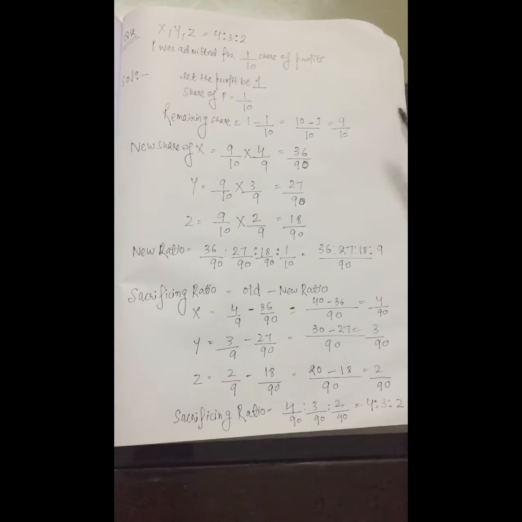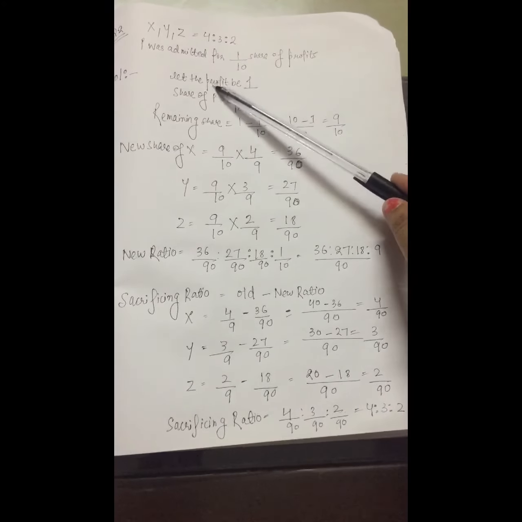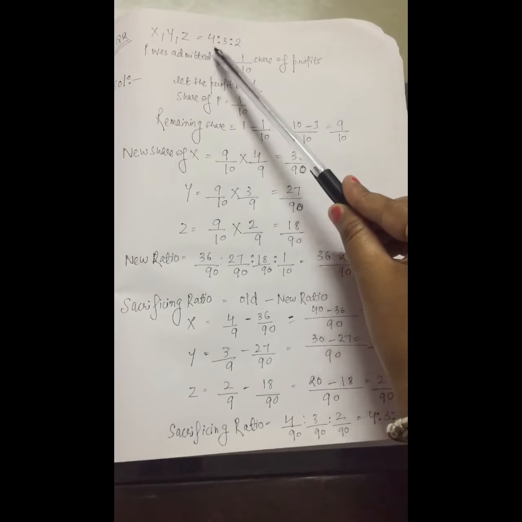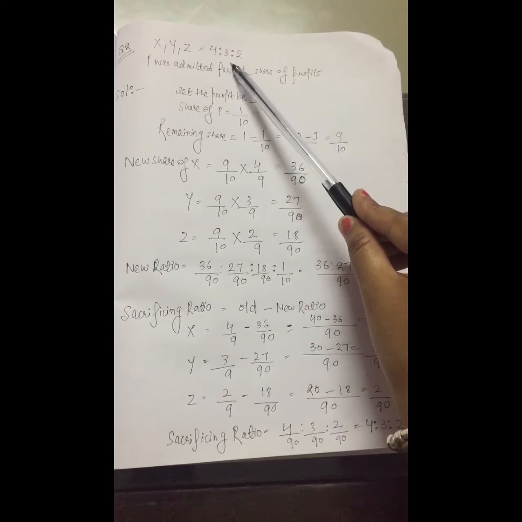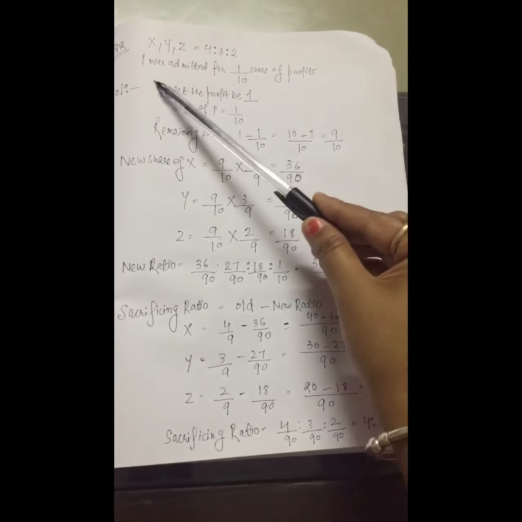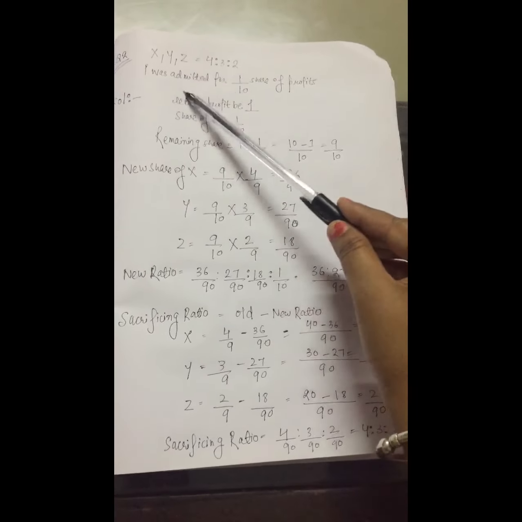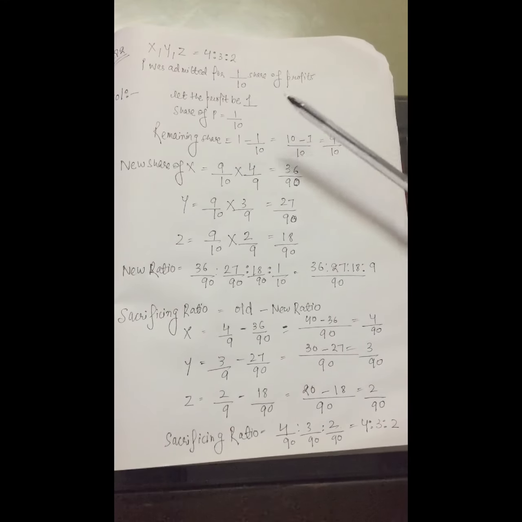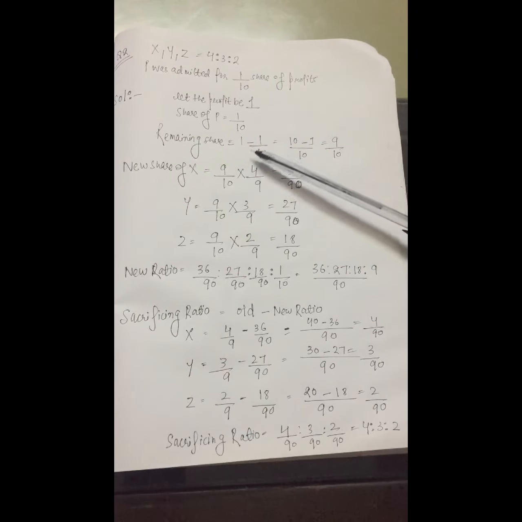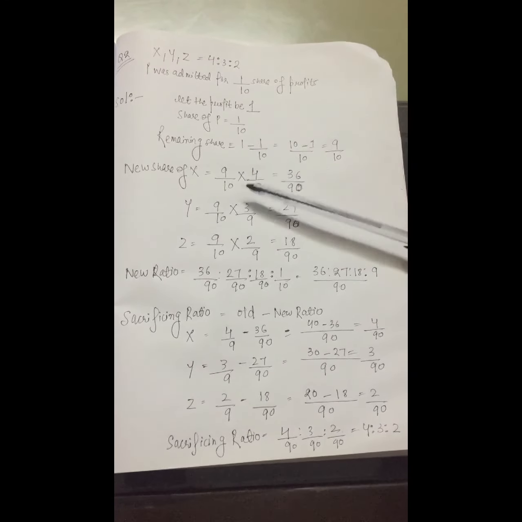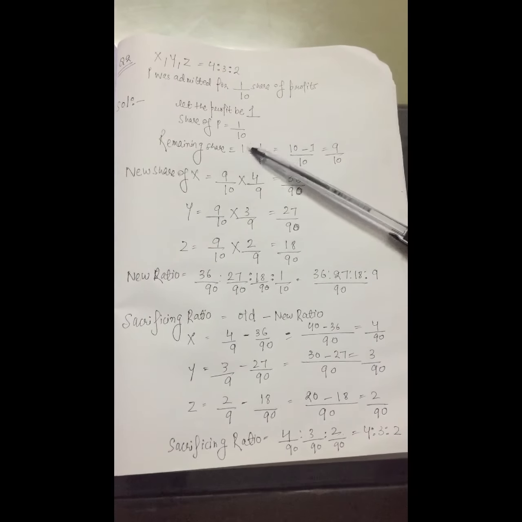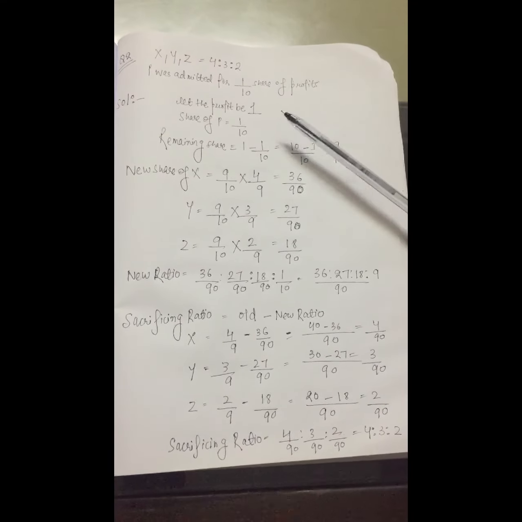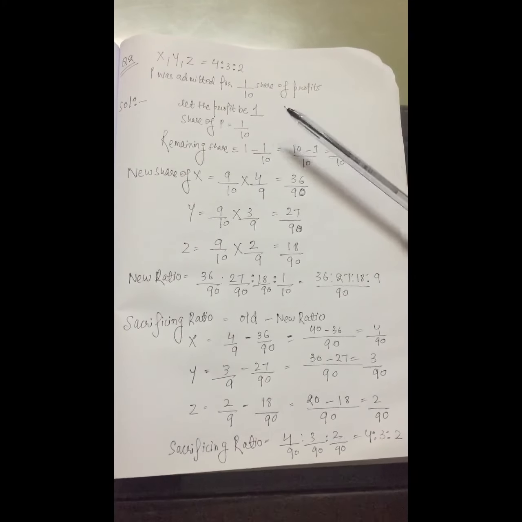Now another example. In this case, there were three partners X, Y and Z and their ratio is 4 is to 3 is to 2. Now one more partner P was admitted for 1/10 share of profit. So for calculating sacrificing ratio, we need old ratio as well as new ratio. But in this question, new ratio is not given to us. So we will calculate the new ratio.